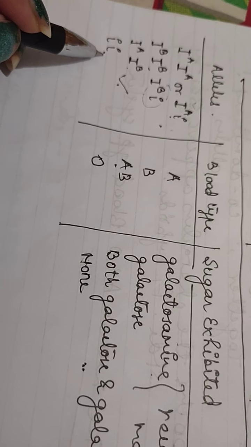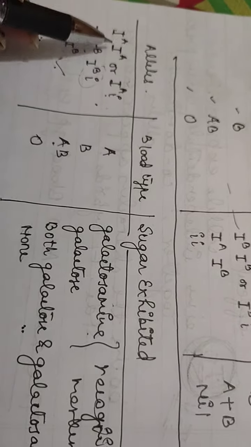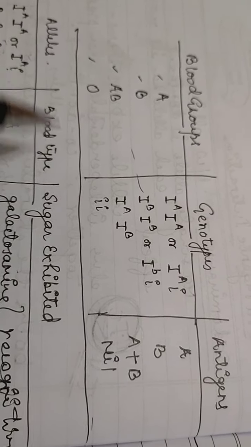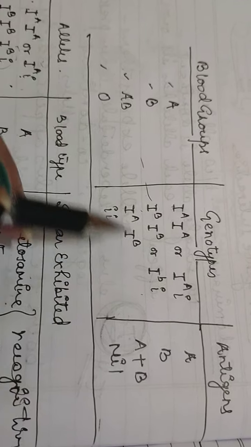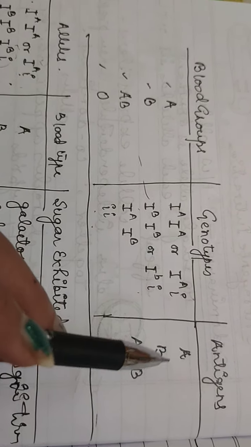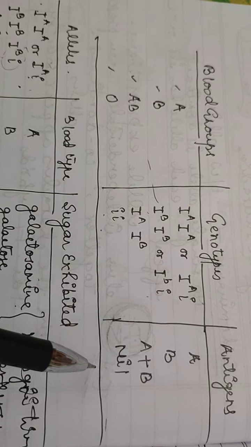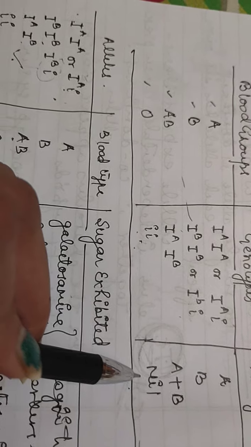The different combinations of the three alleles produce four different phenotypes, and you can see here there are four different phenotypes. These are the genotypes, and you can see this is antigens A, B, A plus B, and for this there is no antigen.